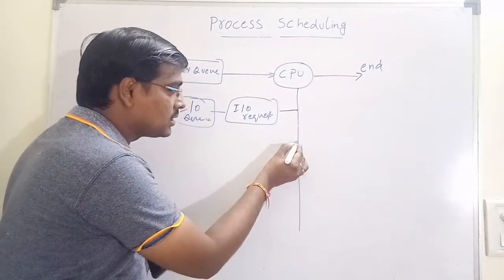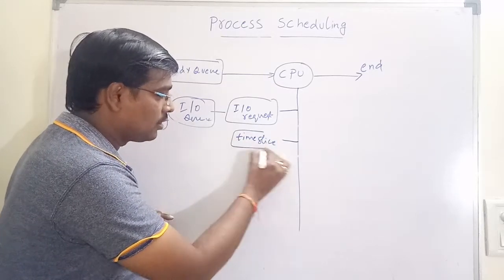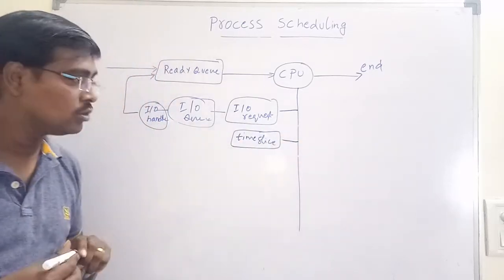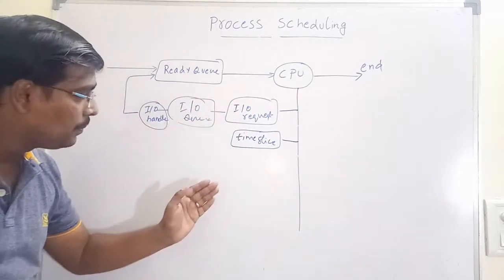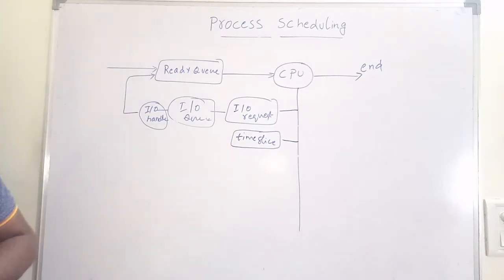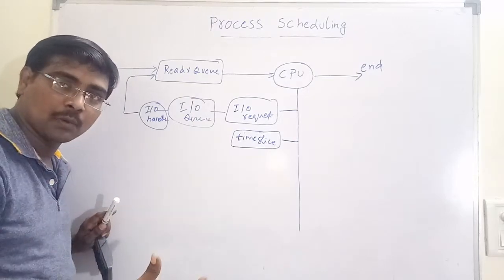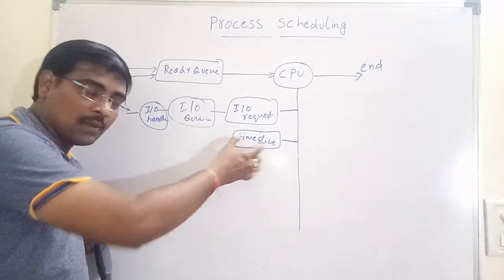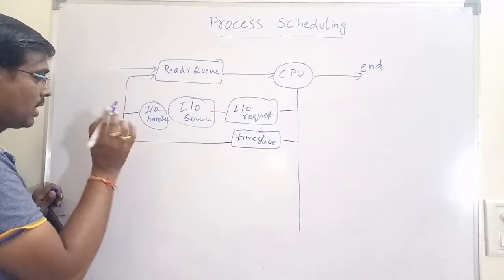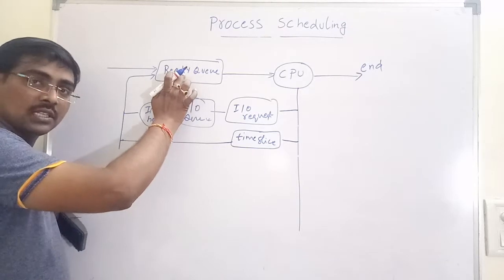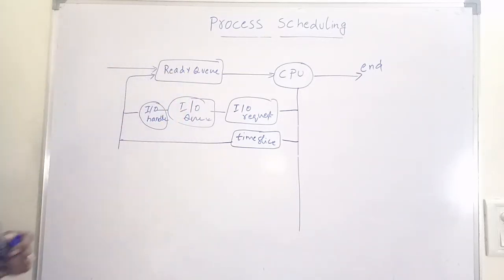Or one more case is the time slice. Suppose you are using a time sharing system, each process has a time. After completion of that time, automatically we switch to another process. That is, whenever the time is completed, that process is entered into the ready queue again.